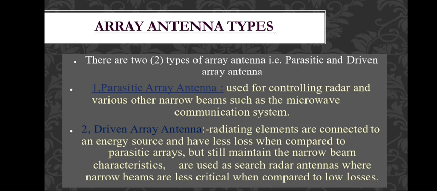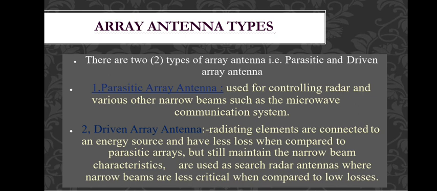So here the radar duplexer circuit is there. During the transmitting time the TR switch is on. During the receiving time the ATR switch is on. This is the radar operation. So the parasitic arrays are used for controlling the radar and various other narrow beams such as microwave communication systems.